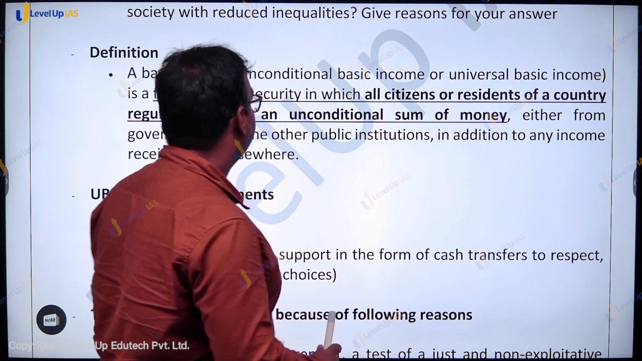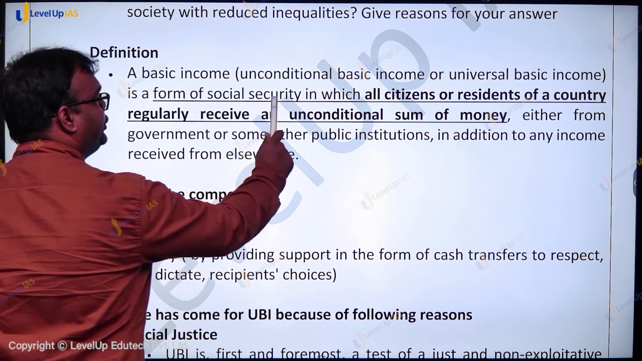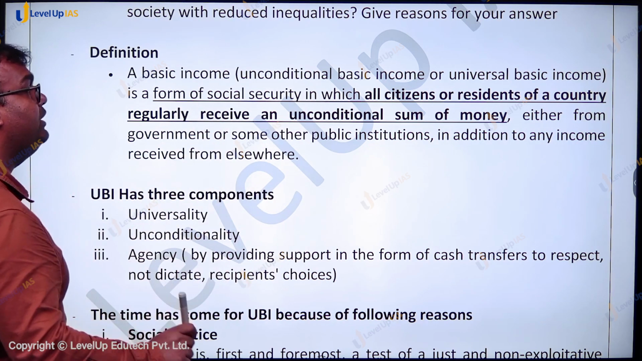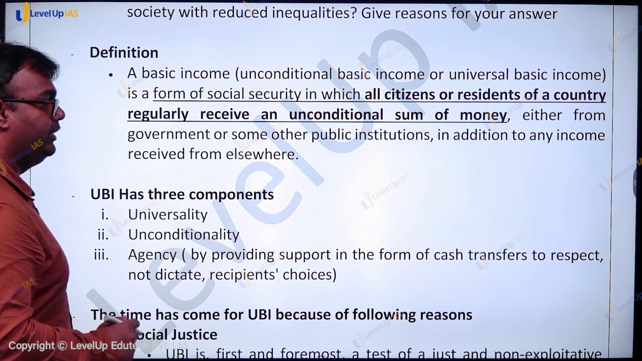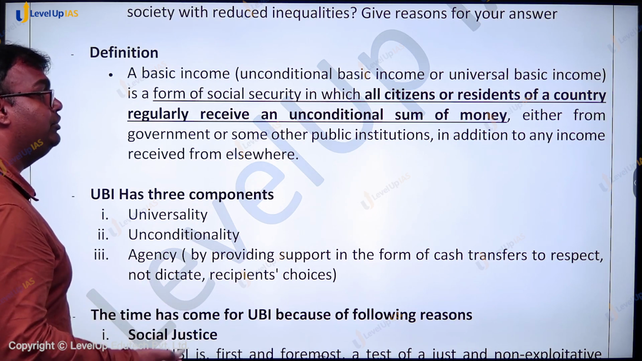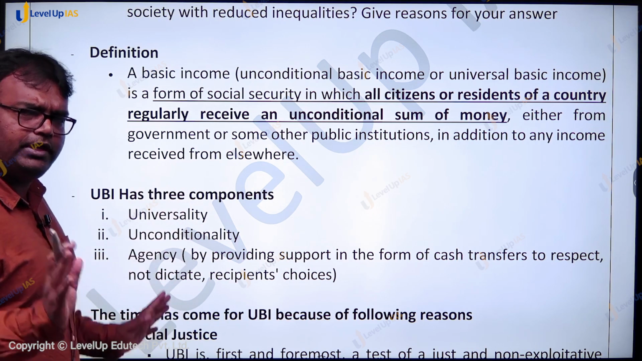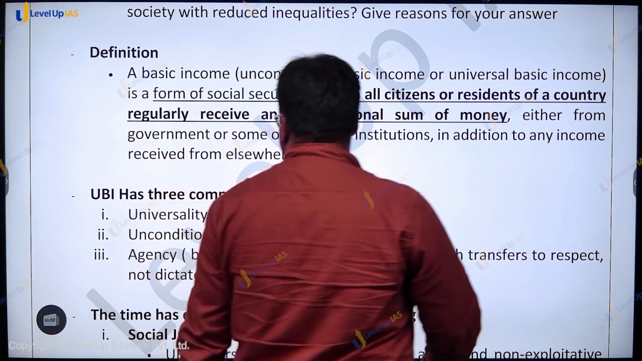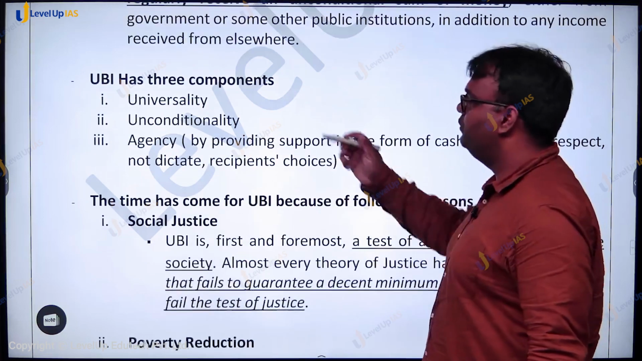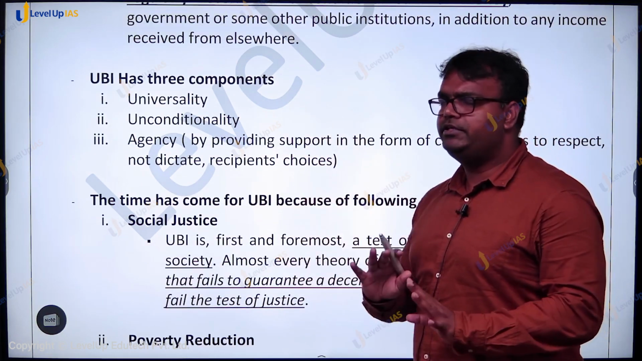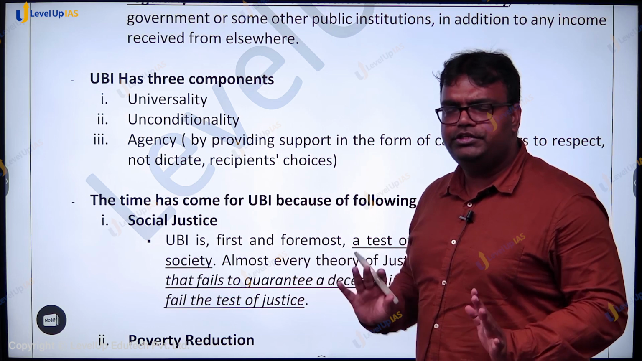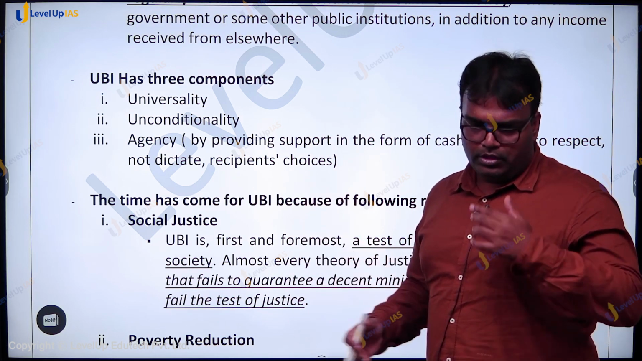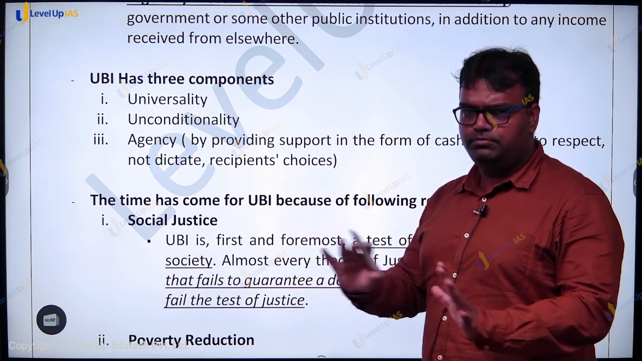So universal basic income is a form of social security in which all citizens or residents of a country regularly receive an unconditional sum of money. They can get it from the government or from some other public institution in addition to any income that they are earning. It's in addition to that, universal basic income. Now, universal basic income has three characteristics. One is universality, everyone getting it. The other is unconditionality, there is no terms and conditions associated कि आपकी income ये है तभी आपको मिलेगा, या फिर if you do this only then you will get it. No terms and conditionality.